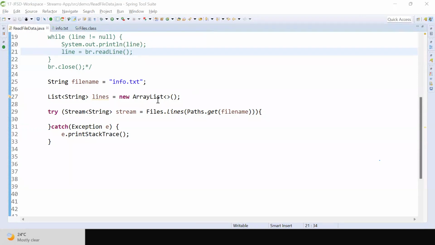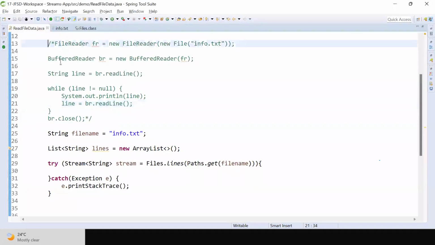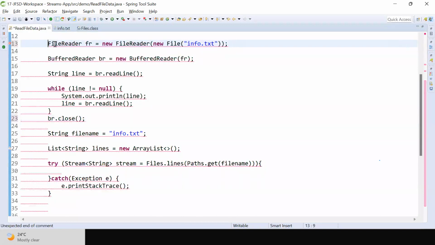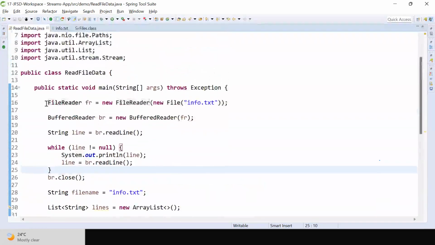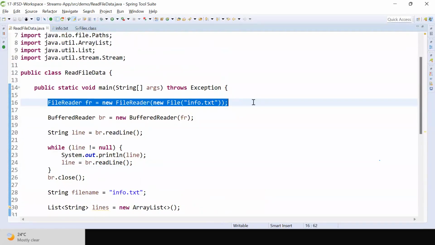If I go for a FileReader, I'm going to read the data character by character. When I go for a BufferedReader, it will read the data line by line. If you see here, if I uncomment this FileReader and BufferedReader, you will understand. Here, if you observe, I'm taking a FileReader. By using FileReader, I can read the data from a file. FileReader will read the data from the file character by character. So it will degrade the performance of our program.